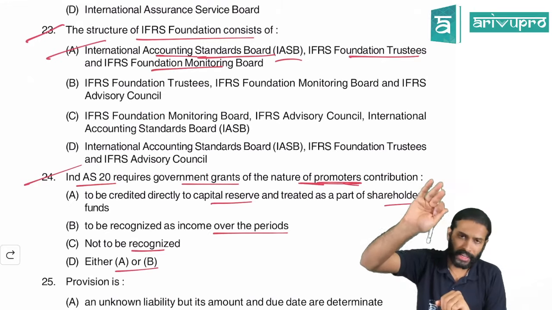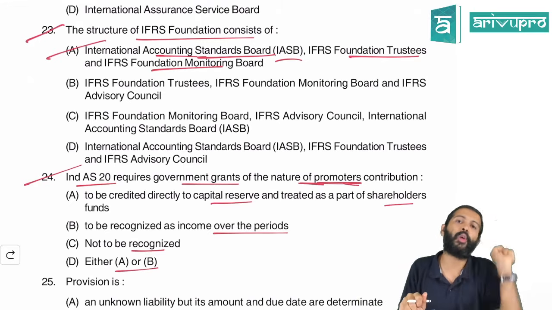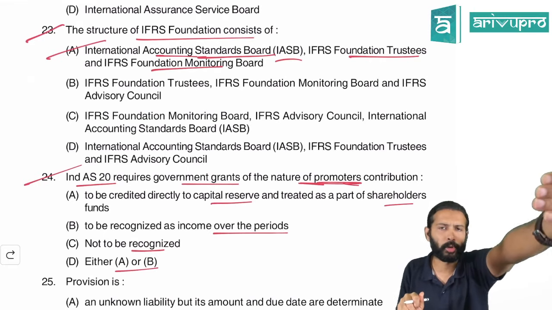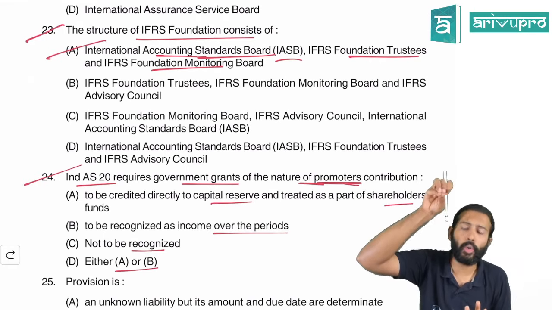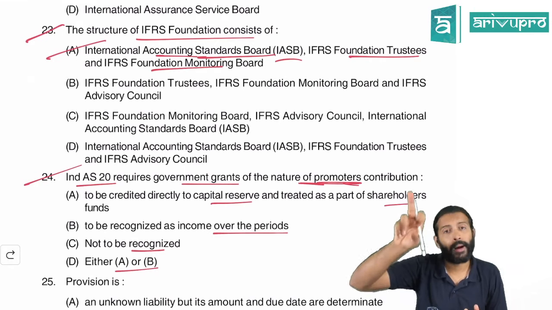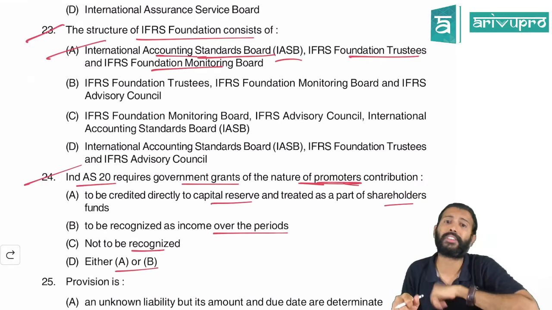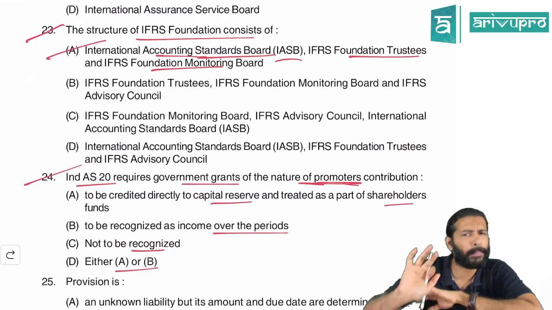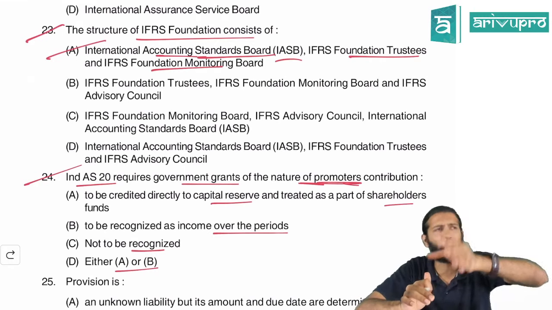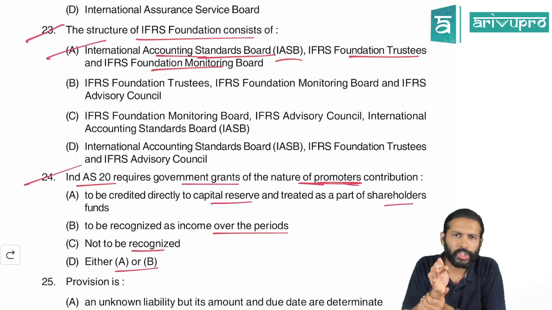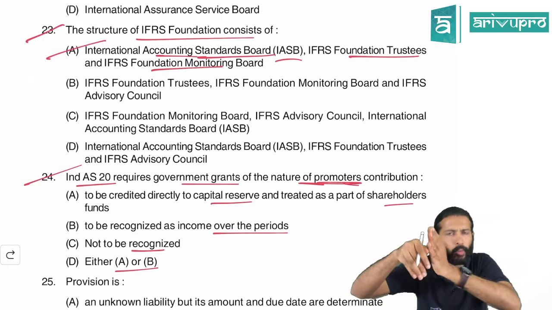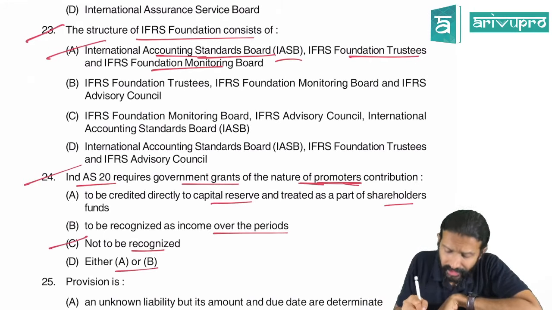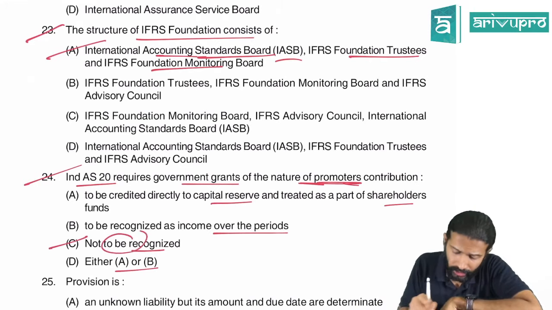As per Accounting Standard 12, if you are receiving any government grant which is in the nature of capital or promoter's contribution, I told you to transfer that to capital reserve. But I told you Ind AS does not have that provision. Clearly I had mentioned this. In Ind AS there is nothing like capital reserve. Every government grant will go to P&L. The question is, will it go immediately or will you defer it over a period of time? So the guided answer given for this is Chennai, C.